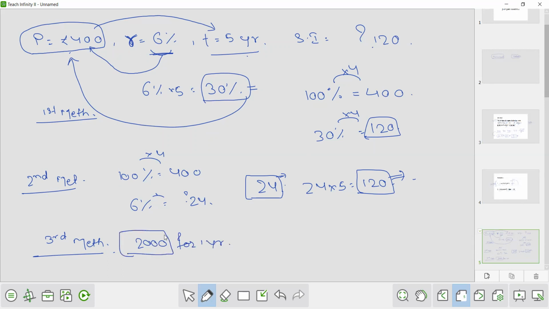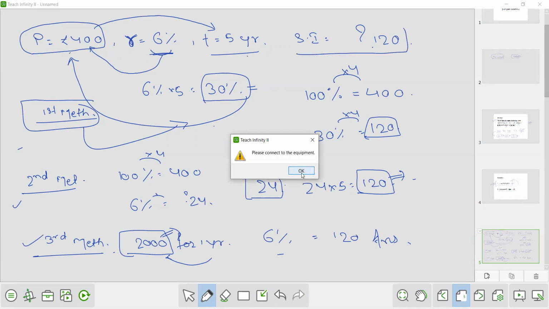Now take the interest of 6% on this 2000. So it will become 120. So by any of the methods, you can solve the question, but the first method is the best method to solve the question. Okay, so here you have to find what is simple interest.